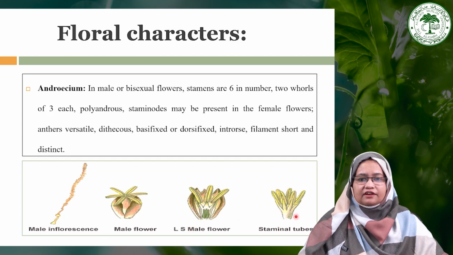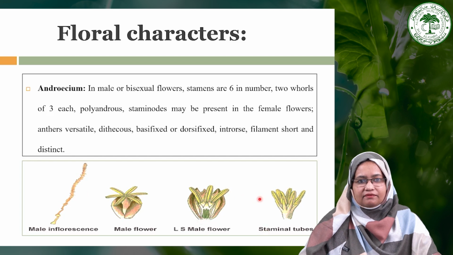They may unite from the base. So these are the stamens of the male flower, 6 in number. They are dithecous and generally basifixed or maybe dorsifixed. As you can see, these are the stamens of male flowers.